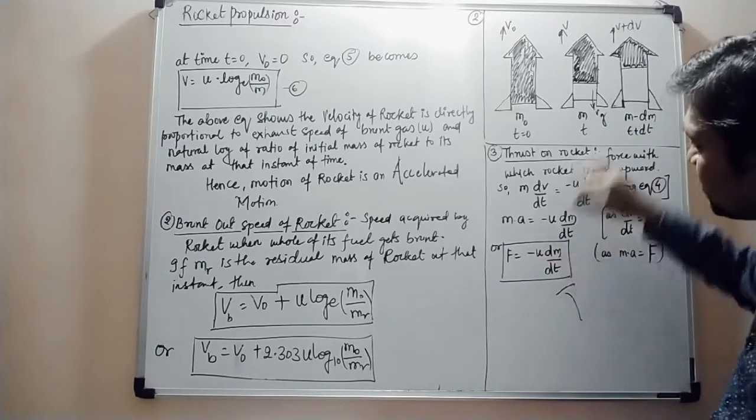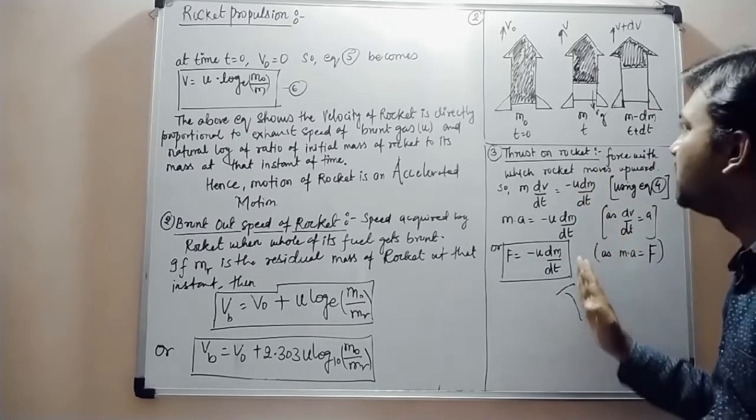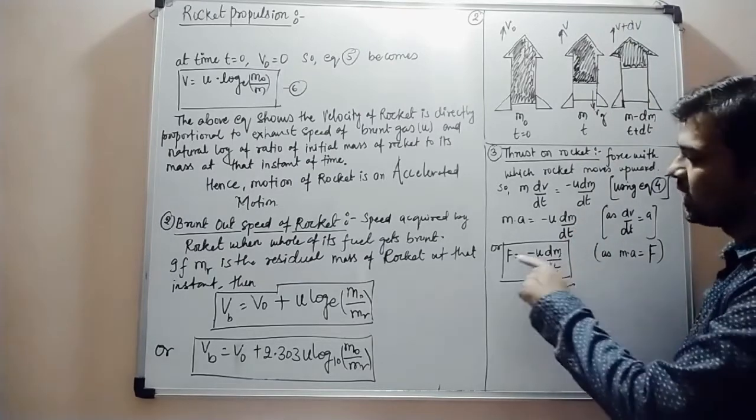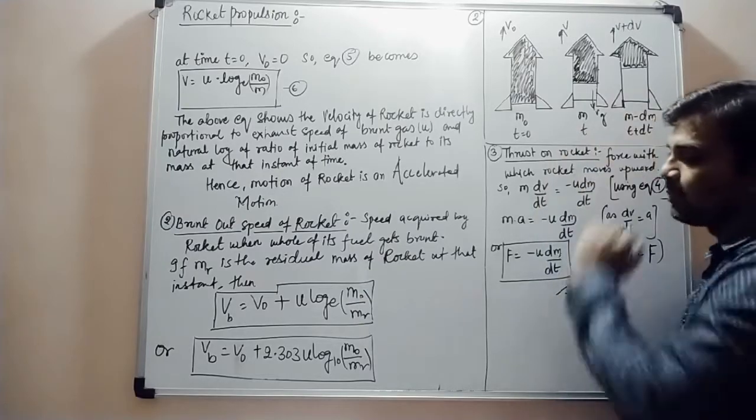The negative sign shows the force is opposite to the direction of the gas, which helps the rocket move upward. This much force is required to lift the rocket in the upward direction.